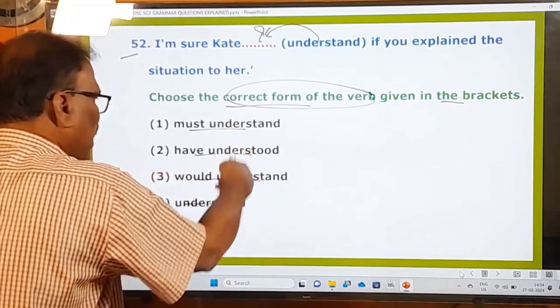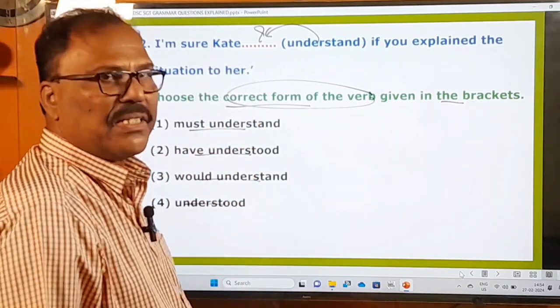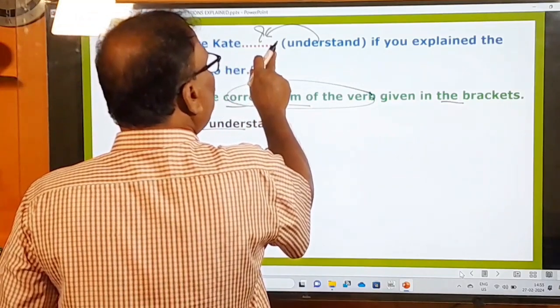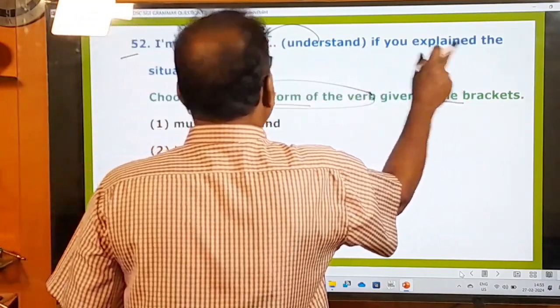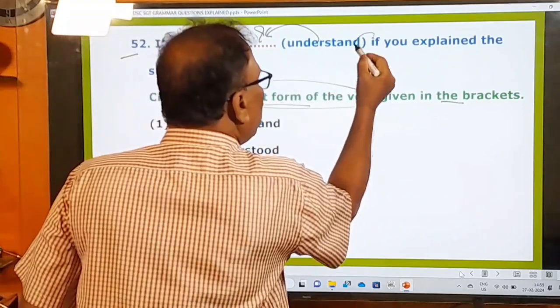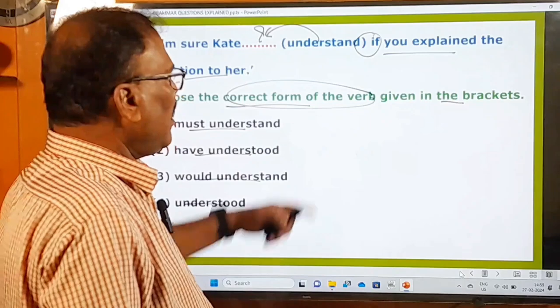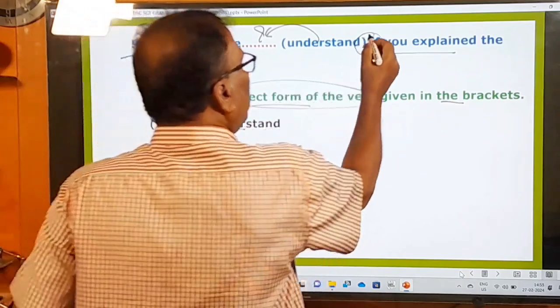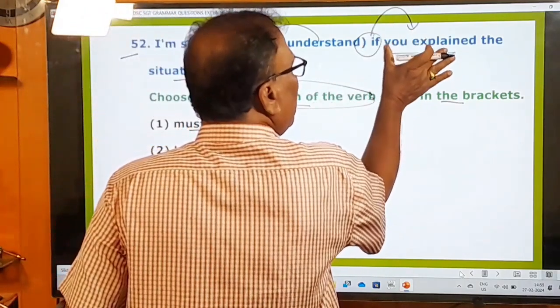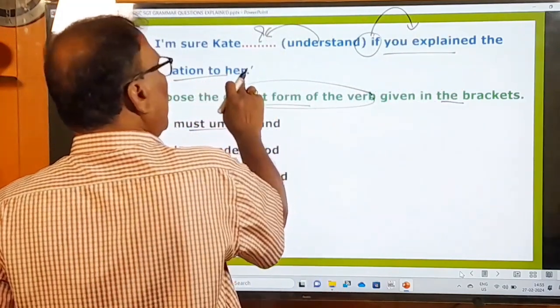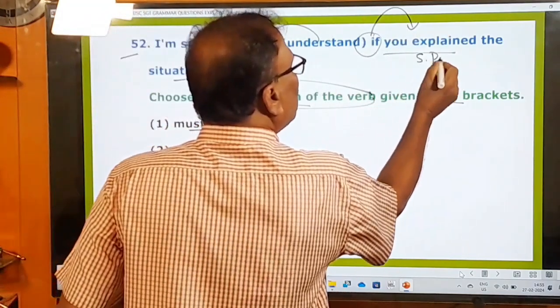So in order to choose the right option, you must observe the given sentence. What is there? I am sure Kate, okay, if you explained the situation. So it is if is there. That means it is a conditional statement. The sentence beginning with the if means it's a conditional sentence. So if you explained the situation to her. So with if simple past tense is there.